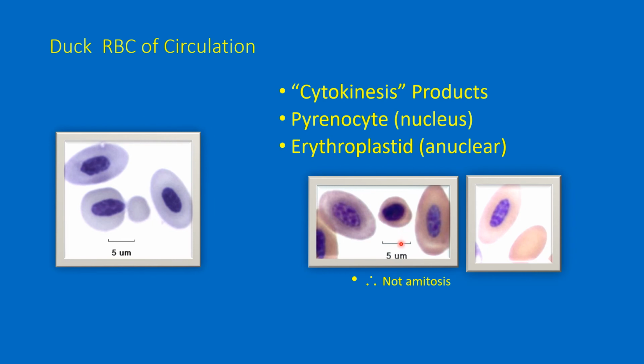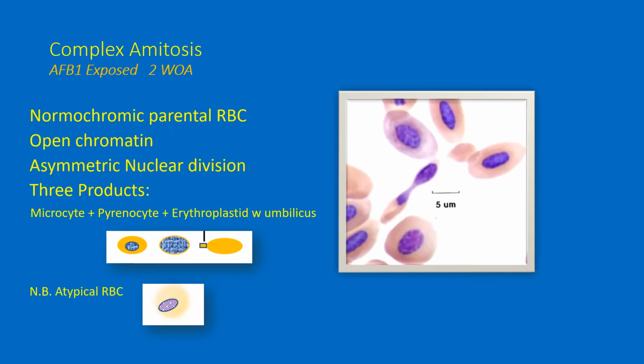So here is a younger cell over here, a polychromatic erythrocyte. Here's an erythroplastid that came from a fully hemoglobinized cell, probably whose nucleus looked like this one. Not amitosis, but erythroplastid production, a similar process.